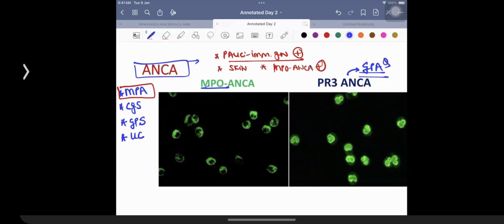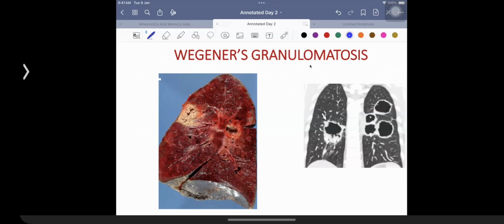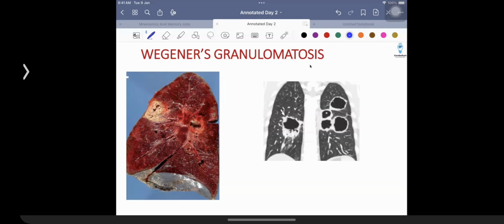This is the condition which was earlier called Wegener's granulomatosis. So you need to be familiar with these conditions. You need to be familiar with GPA, and I hope that we're going to have a discussion about GPA over here. GPA is associated with patients who have involvement of the kidney. Patients are going to have involvement of the lungs. And of course, patients are going to have involvement of the upper respiratory tract.